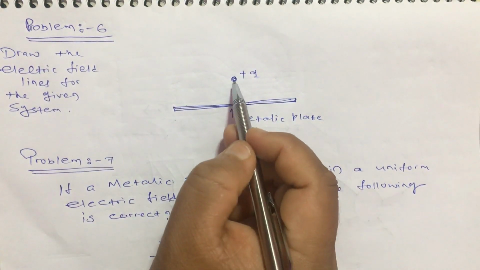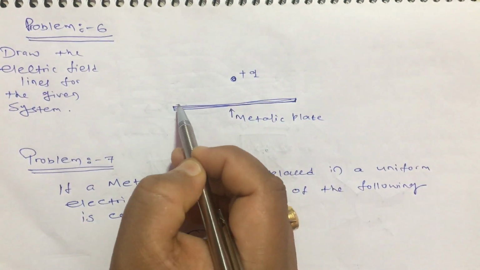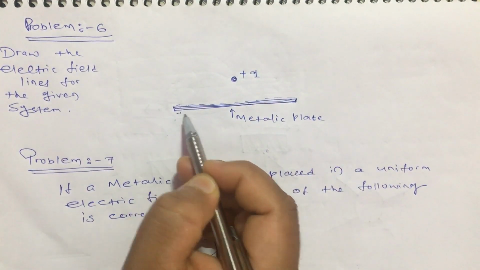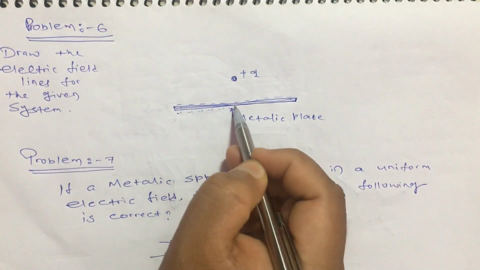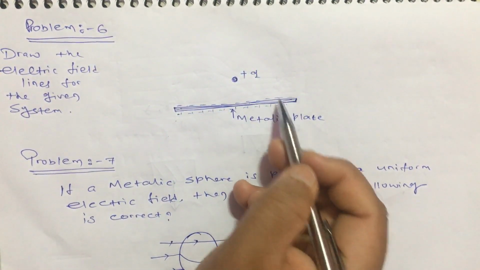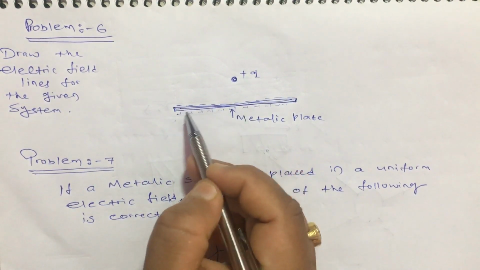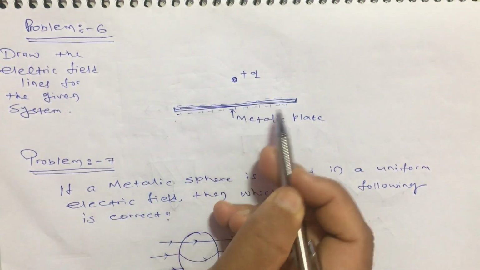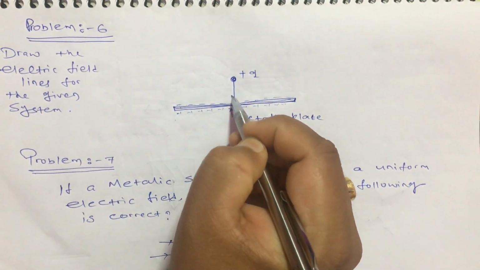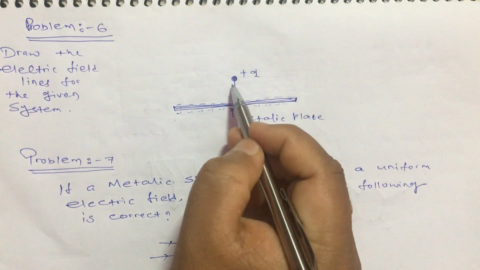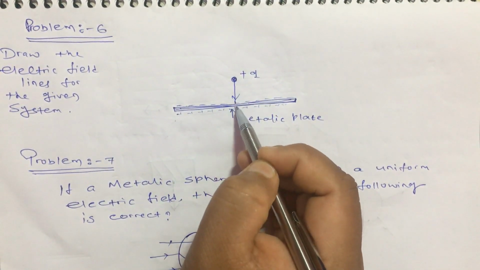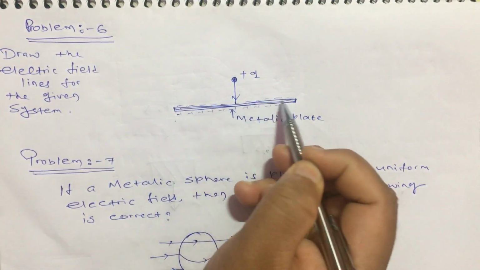But remember, since it is a positive charge, it will induce a negative charge along this direction and a positive charge along this direction, because it will attract all the electrons towards that side, the upward direction, and hence there is a deficiency in the downward part and there will be a positive charge there. See, the electric field will come away from this positive charge and it will come towards this, because there is a negative charge induced here.